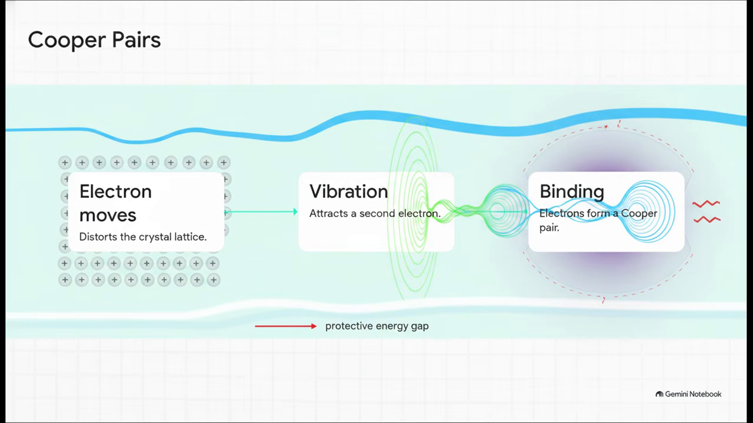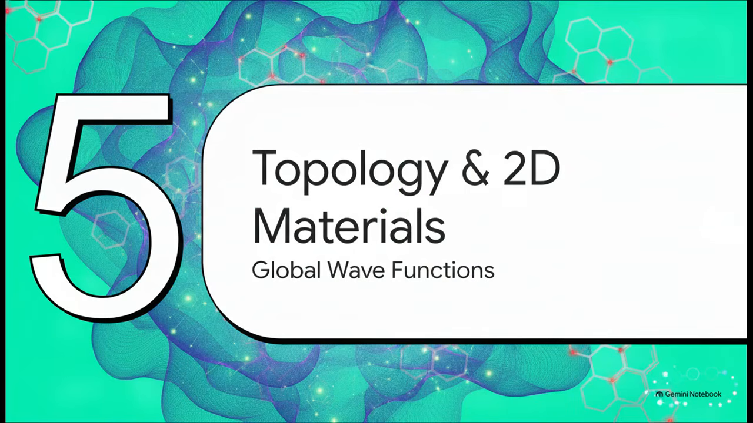These pairs drop into a lower energy state with a protective energy gap that suppresses low energy scattering. It literally allows them to flow completely uninterrupted. It's this incredibly elegant microscopic dance creating pure macroscopic magic. Next up is section 5, topology and 2D materials, where we examine global wave functions.